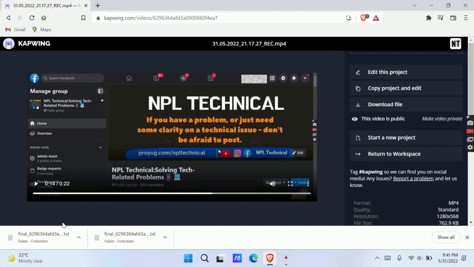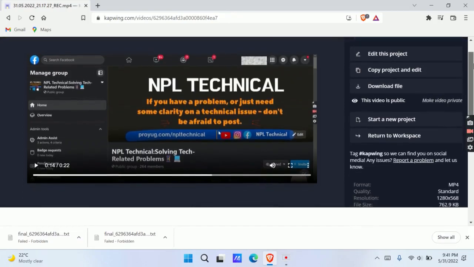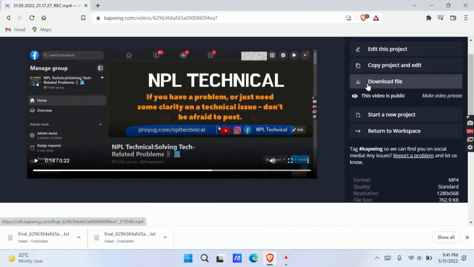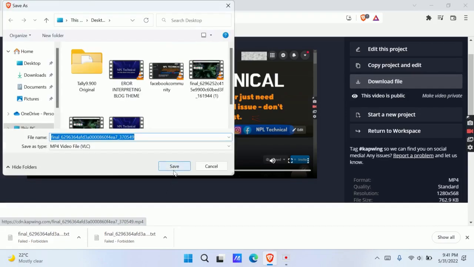By the end of this video, you will know how to convert video into MP4 format or how to download video in MP4. To download video in MP4, you don't need any special tools or plugin. It is very simple. You need to go to the download file option to download MP4 format.